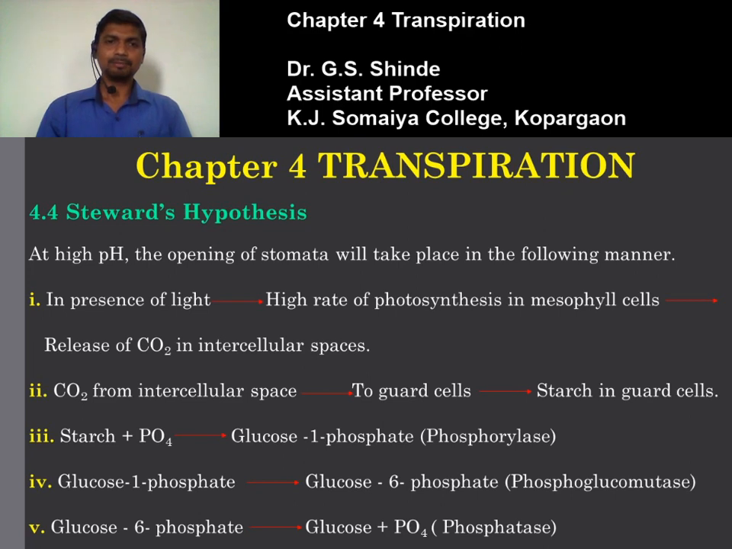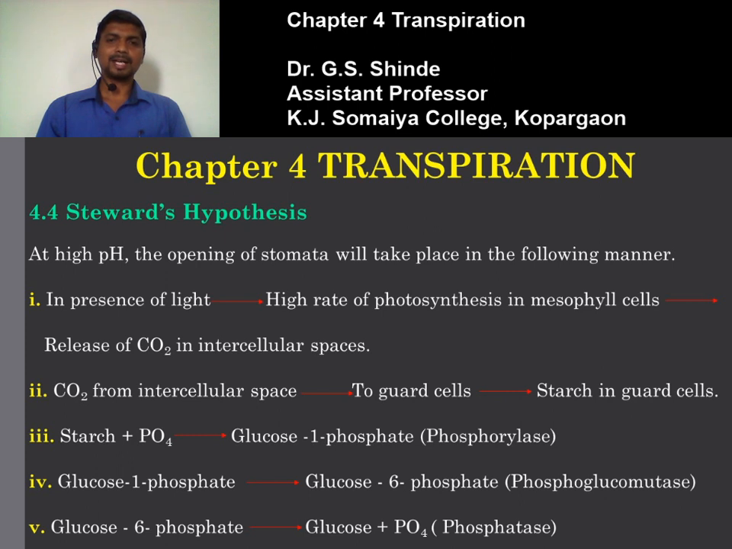So, what happens for the opening of stomata at high pH, generally at pH 7, that is the neutral pH? At high pH, the opening of the stomata will take place in the following manner. In presence of light during daytime, there is a high rate of photosynthesis in the mesophyll cell. Due to this, there is a release of CO2 into the intercellular spaces. CO2 from the intercellular spaces enters into the guard cell.